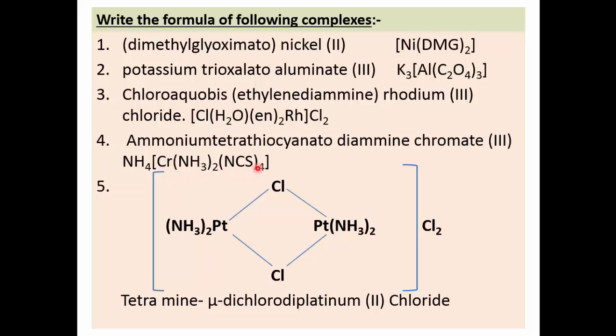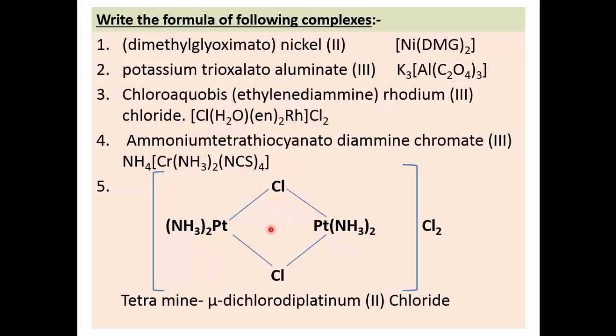So calculate this charge. On chromium 3 valency is given in the name. So +3 +0 and -4 from the thiocyanate, and therefore there is a -1 charge on this square bracket, which is neutralized by only one ammonium ion which is present here before the square bracket. So +1 and -1. In this way it is neutralized. In this way, this is the formula for this complex.